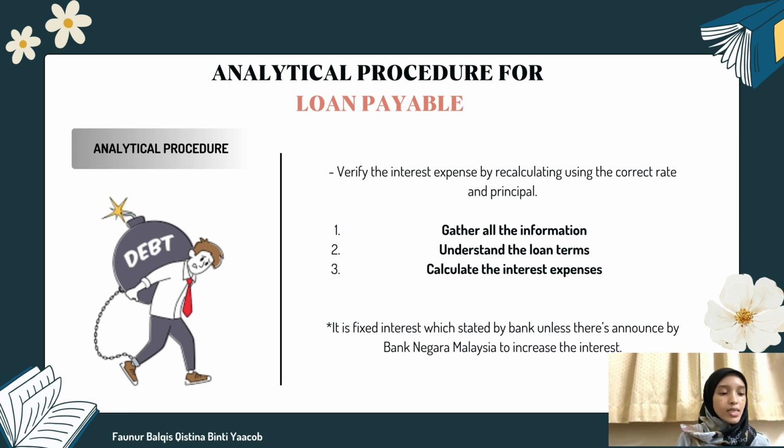Logically, it's not that easy, but we can calculate based on their early year balance, and we also need to know the principal rates, and then we can get how much of the loan has already been paid by the client. Normally the bank will provide fixed rates unless Bank Negara announces an increase in the interest.